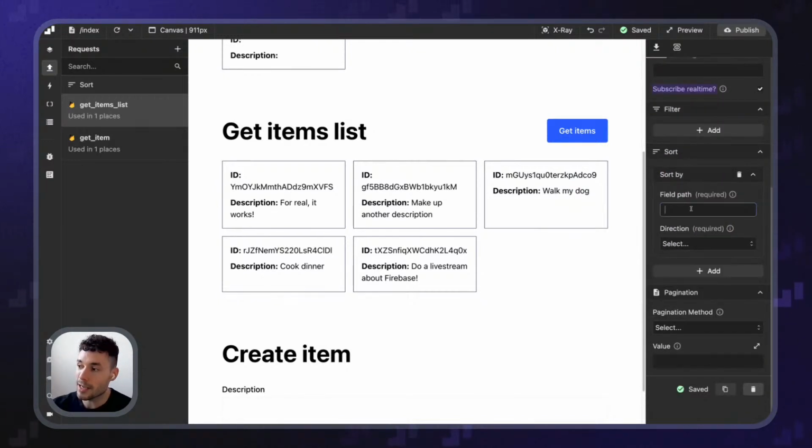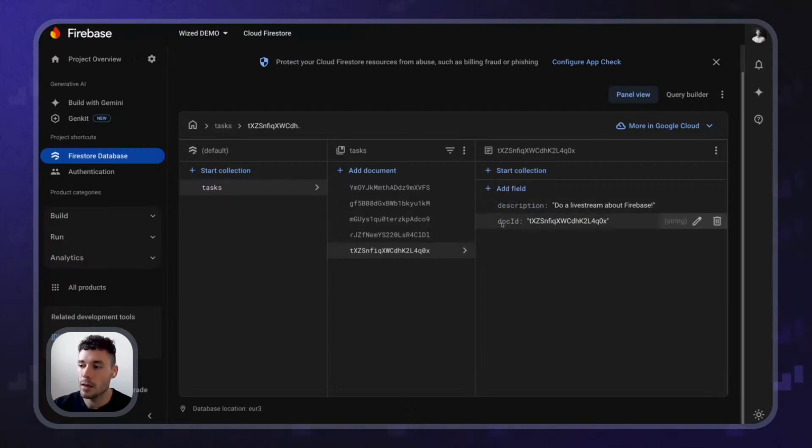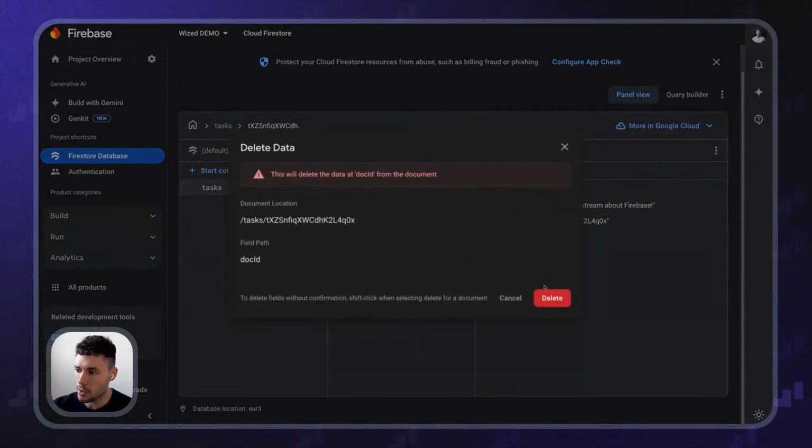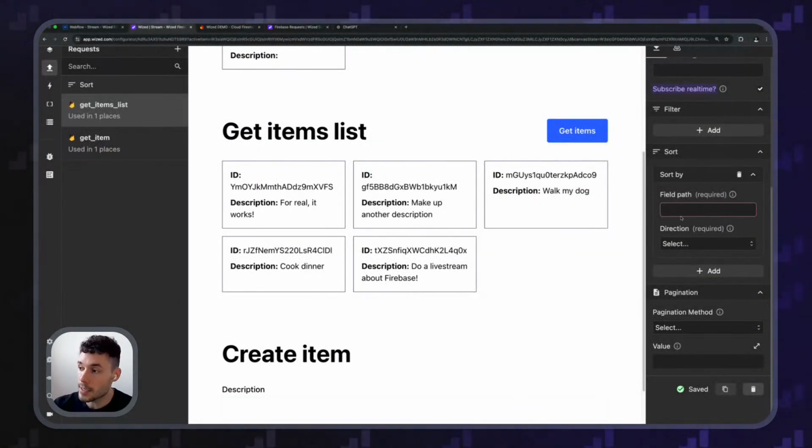I want to sort by a specific field path, and a field path means one of the fields that we've got here. In this case, remember that we've got the description property. I also added this doc ID, but just to not confuse you guys, I'm going to remove it. We've got this description field, so I want to say, hey, I want to sort using this description field. If I had more fields, I could also define those as well, but in this case, I just have description.